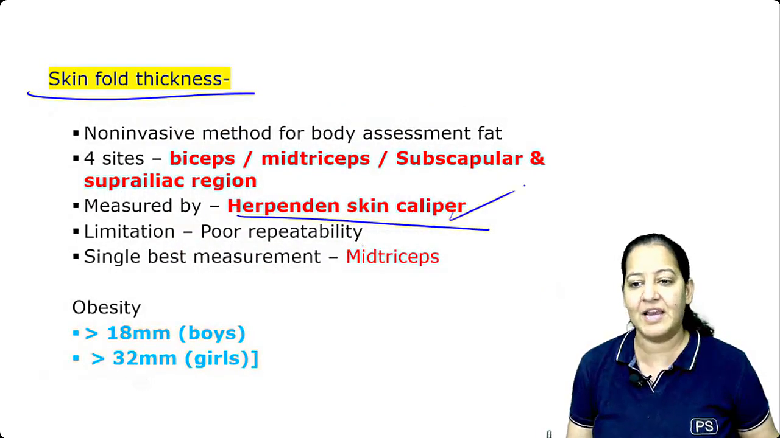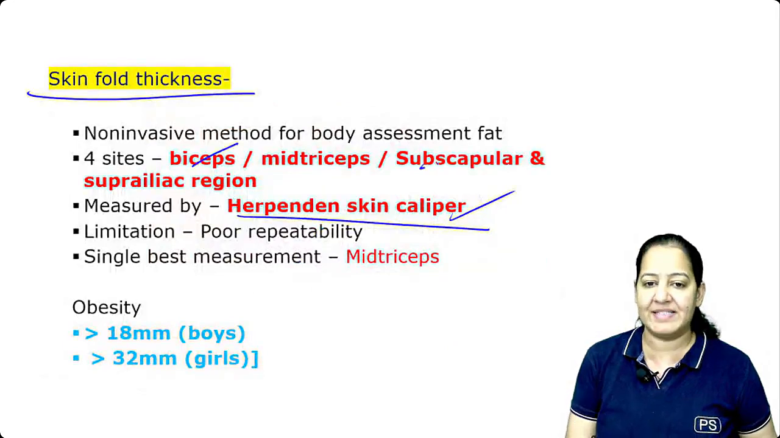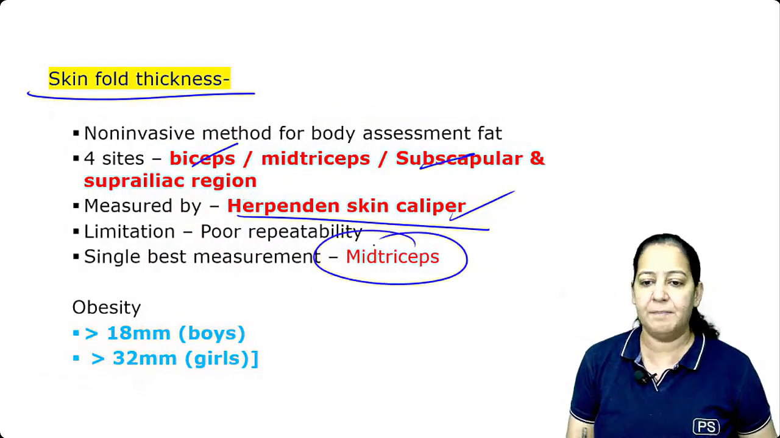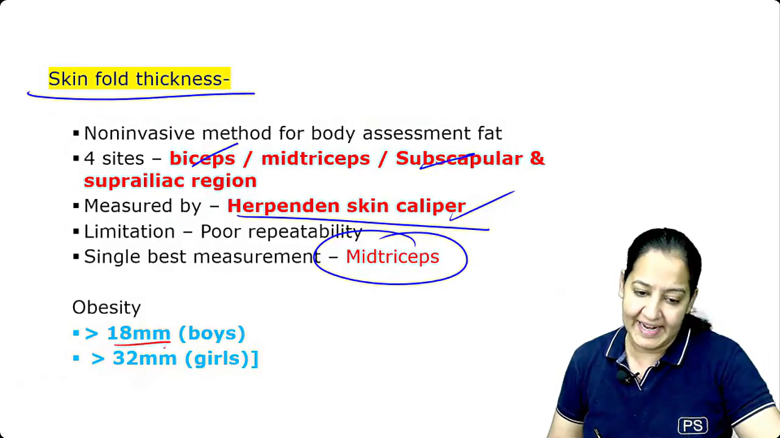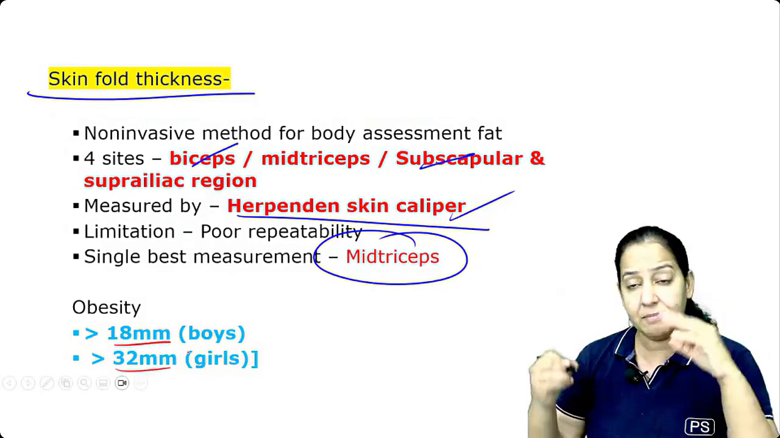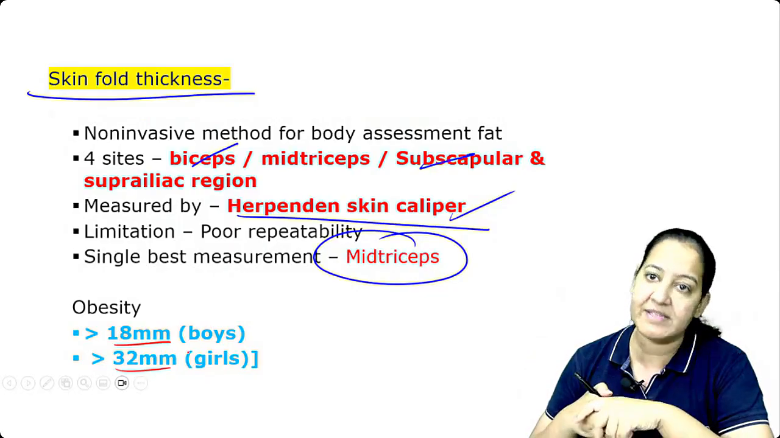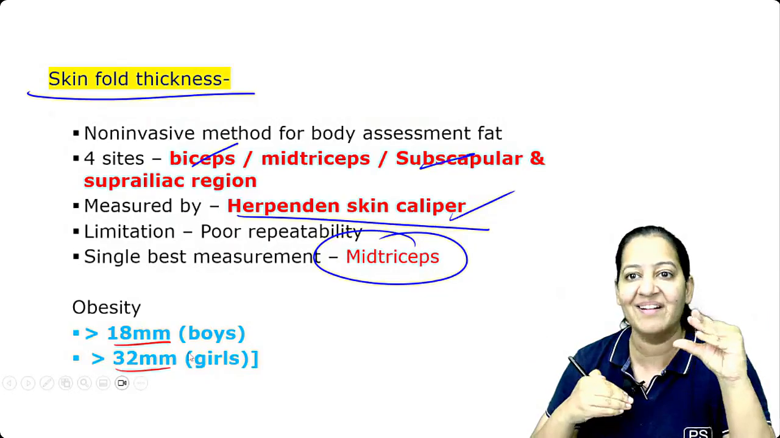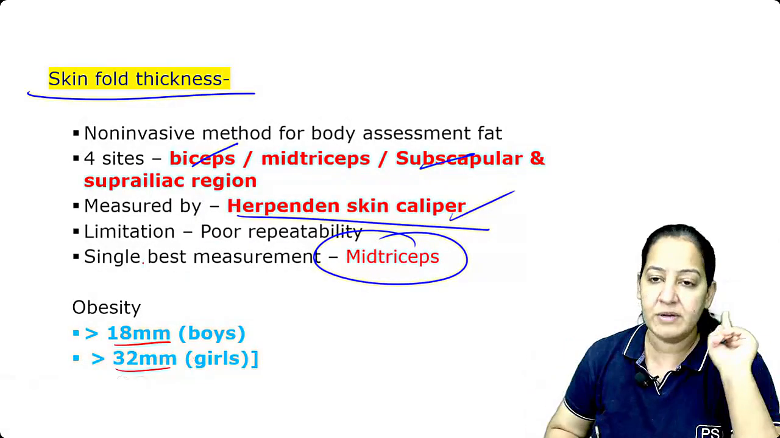Harpenden skinfold caliper is the name of this instrument, and it is measured over the bicep, tricep, and subscapular region, but mainly at the tricep. In boys the cutoff is 18, and in girls the cutoff is 32. Why? Because females have more subcutaneous fat. Females' skin is naturally thicker, so if you make a pinch, it is more in females. So in females the cutoff is 32.